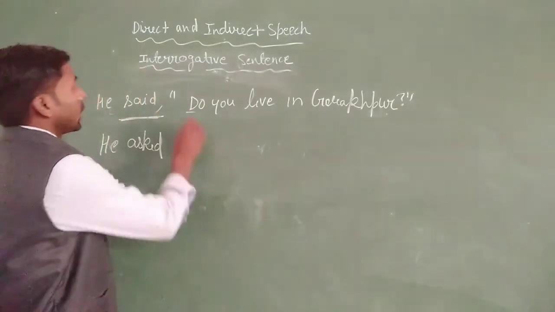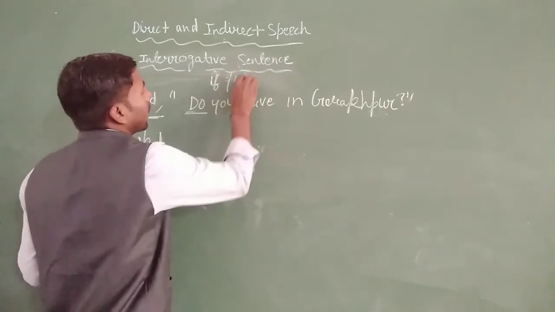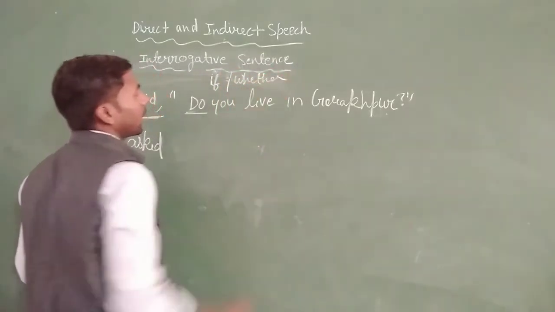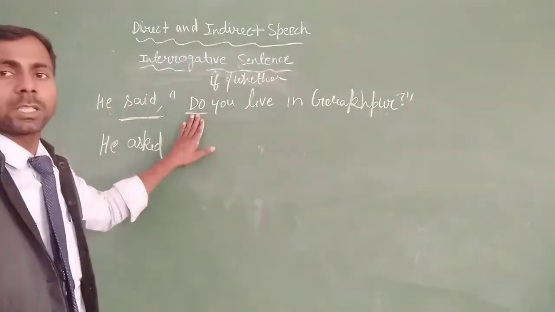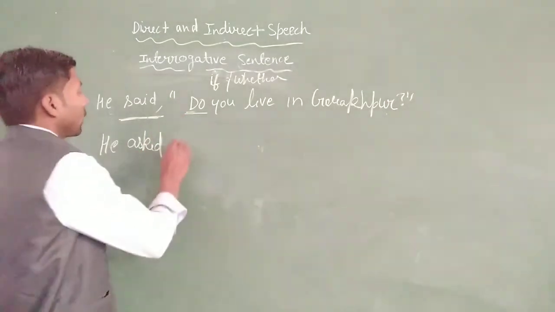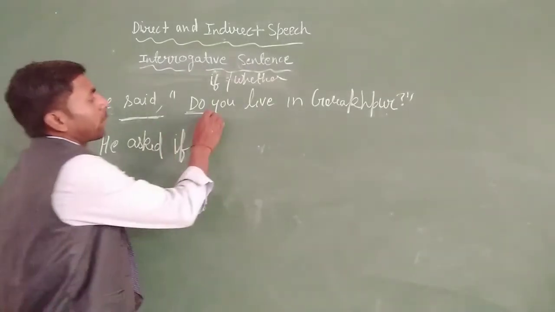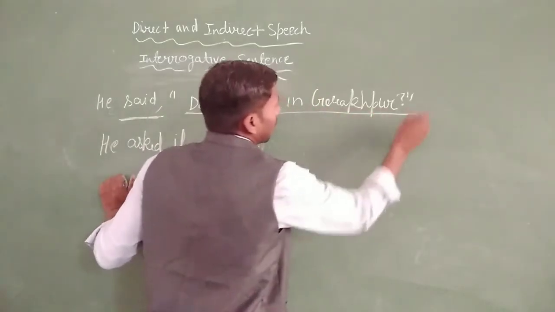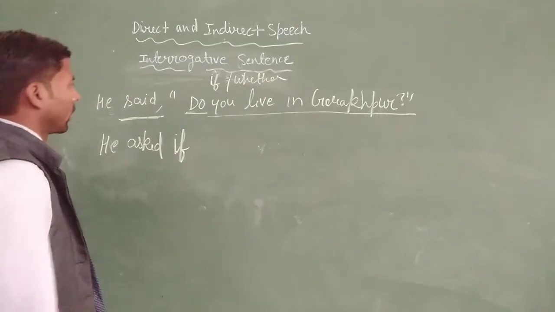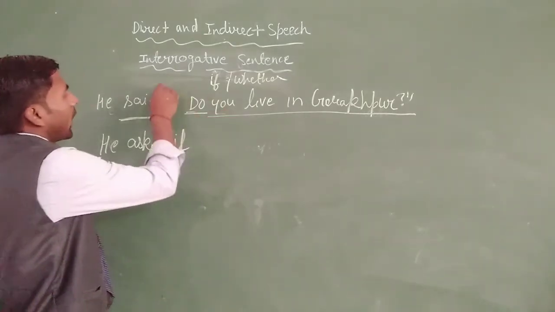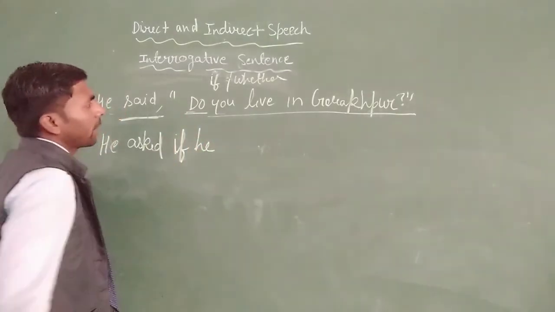Why? Because here is an interrogative sentence, we use if or whether. We simply use if or whether if the reported speech is an interrogative sentence. So we use here if, and after that we use the rule of indirect speech that we have learnt before. So you is changed according to the object. So you will write down here he.